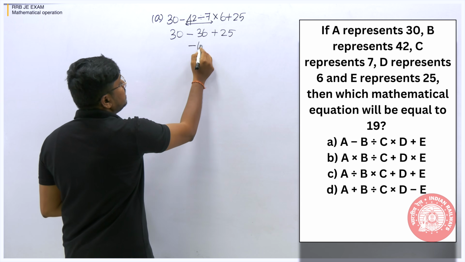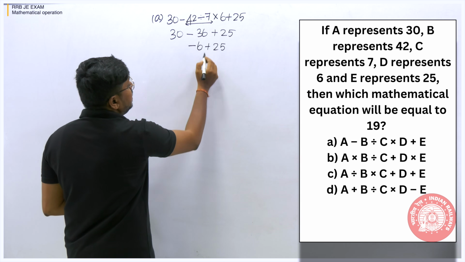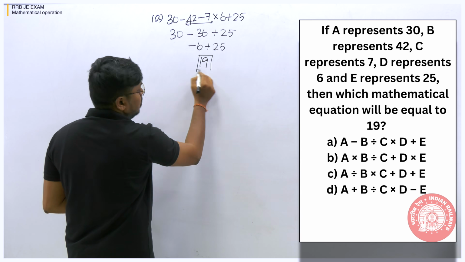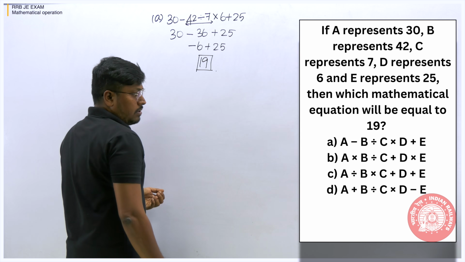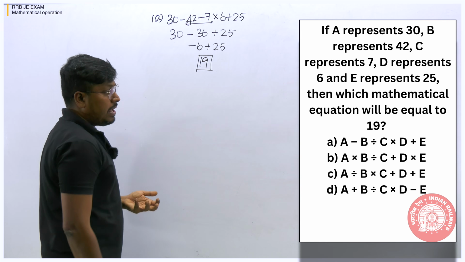So 30, this will be minus 6 plus 25. So 25 minus 6 will be 19. Yes, option A is the answer. Yes, we are getting option number A as the answer, right?